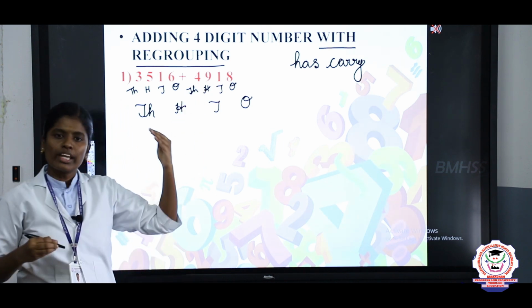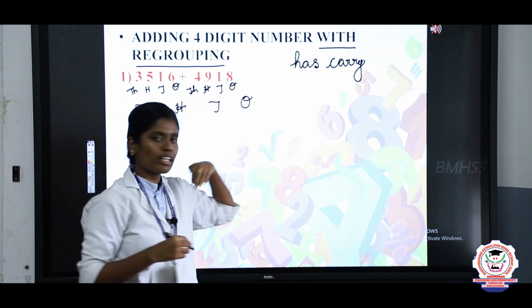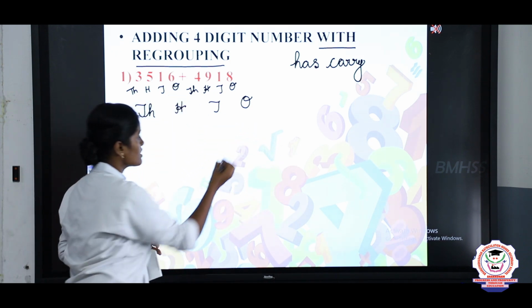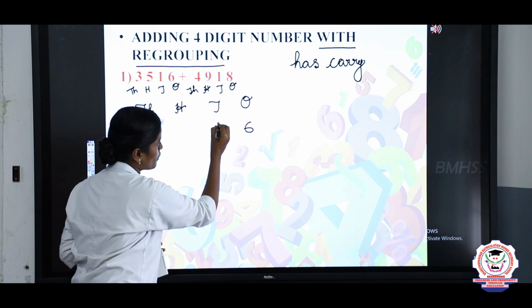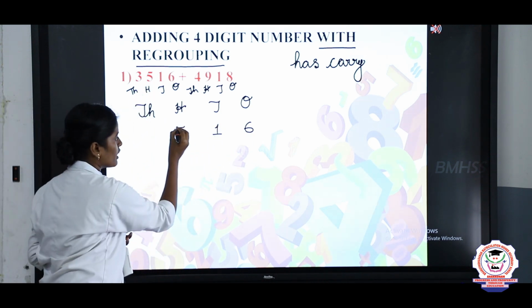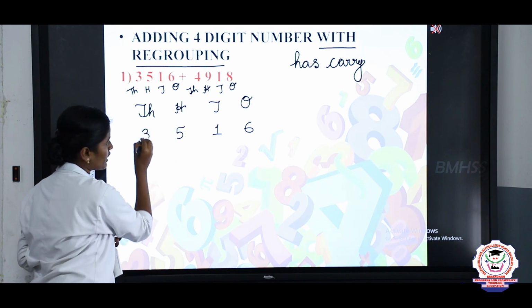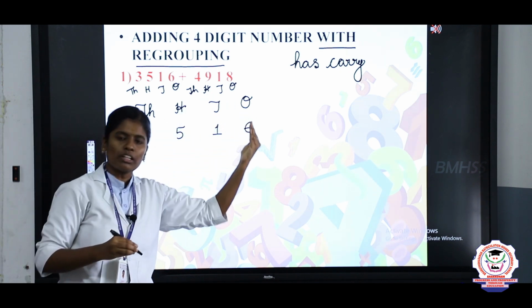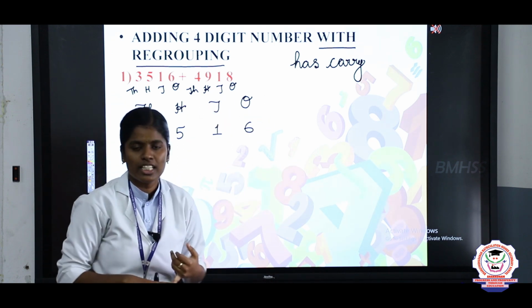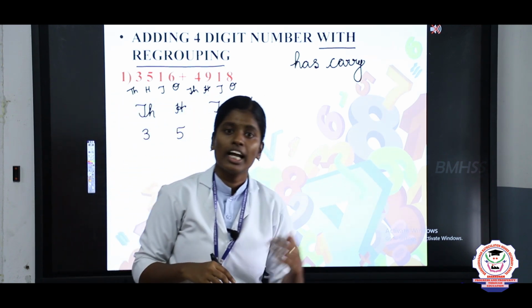Okay. Now you take the first group of the number and arrange it column-wise. So the first number is 3516: the ones place value is 6, the tens place value is 1, the hundreds place value is 5, the thousands place value is 3. Next you will take the second group of the number, 4918.